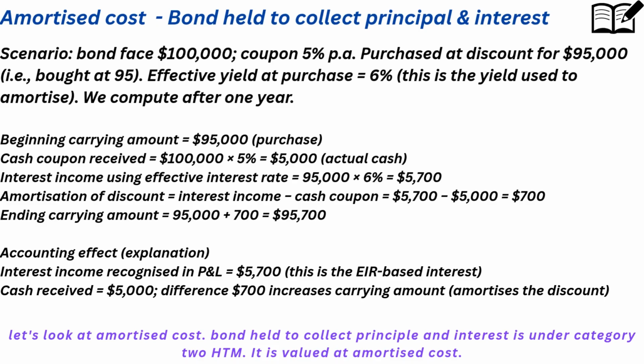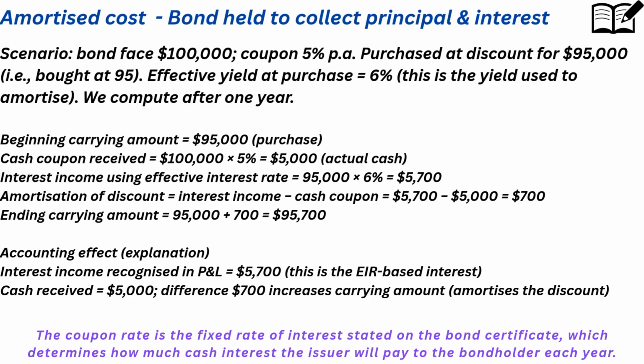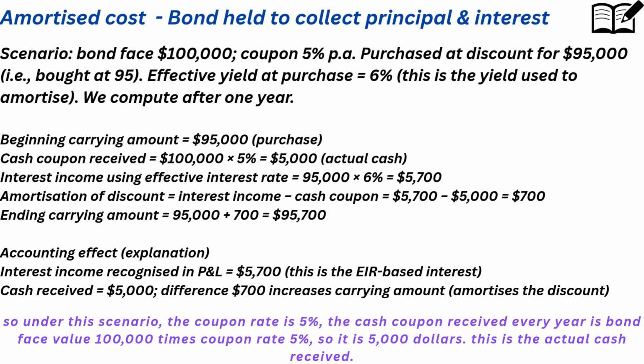Let's look at amortized cost. A bond held to collect principal and interest is under Category 2, held to maturity. It is valued at amortized cost. From the scenario stated here, we need to understand what the coupon rate is and what the effective interest rate, also called the effective yield rate, is. The coupon rate is the fixed rate of interest stated on the bond certificate, which determines how much cash interest the issuer will pay to the bondholder each year. It's based on the bond's face, par, value, not its market price.